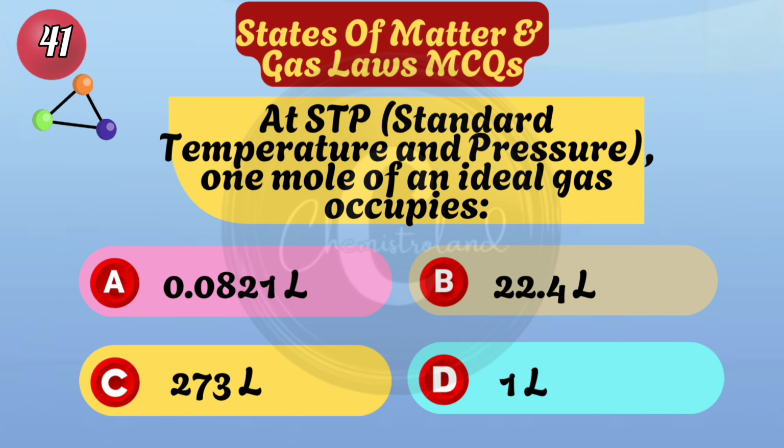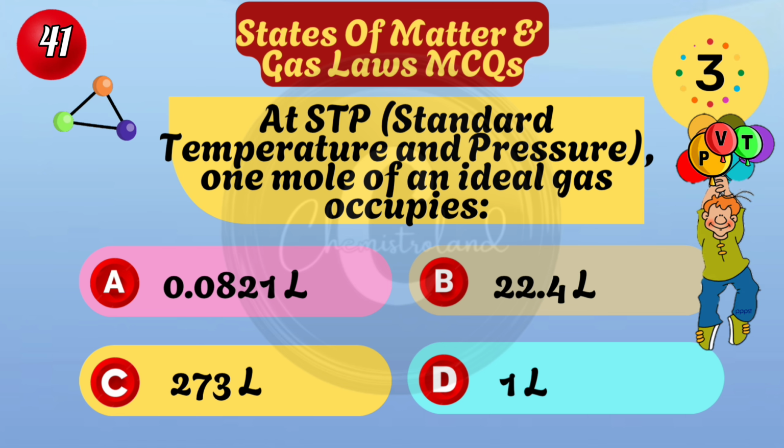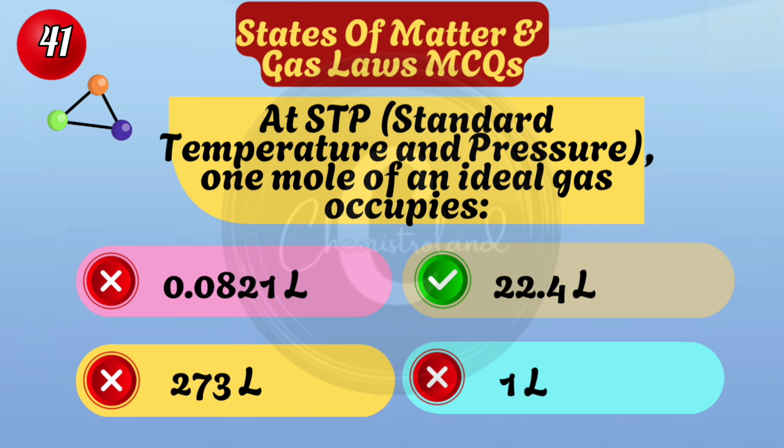At STP, standard temperature and pressure, 1 mole of an ideal gas occupies 22.4 liters.